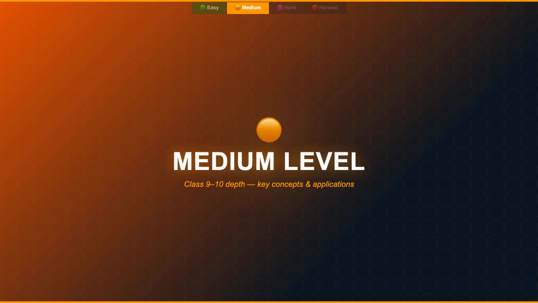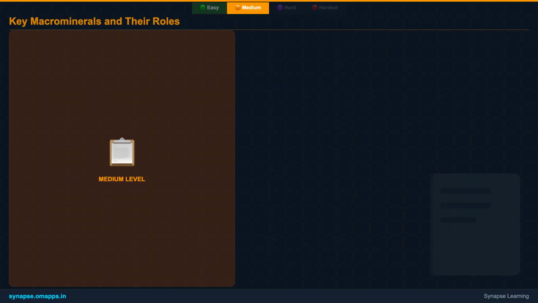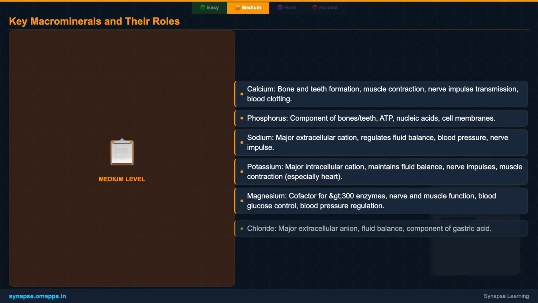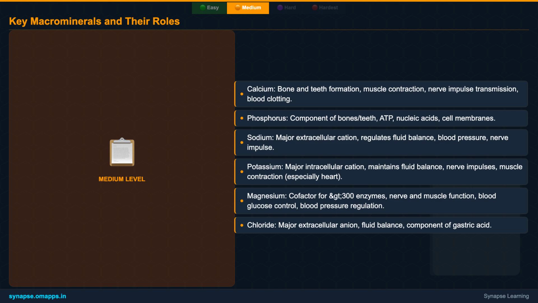In this section, we'll explore the specific roles of various essential minerals in more detail. This slide focuses on key macrominerals like calcium, phosphorus, sodium, and potassium. We'll explore their diverse functions, from bone formation and energy production to nerve impulse transmission and fluid balance. Understanding these specific roles is crucial for appreciating their impact on bodily functions.